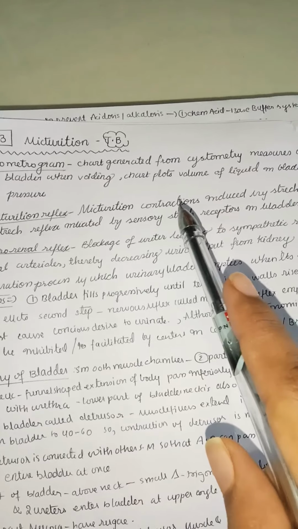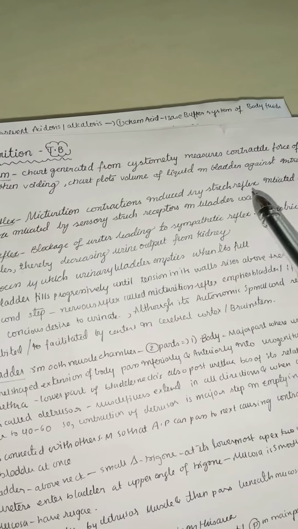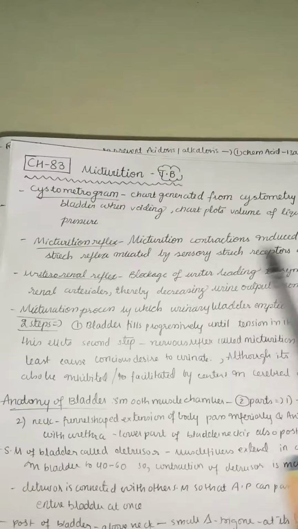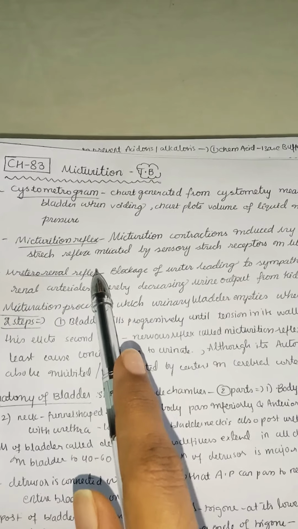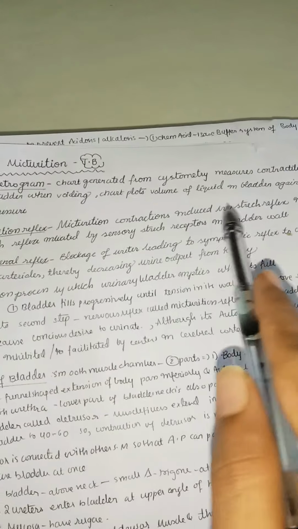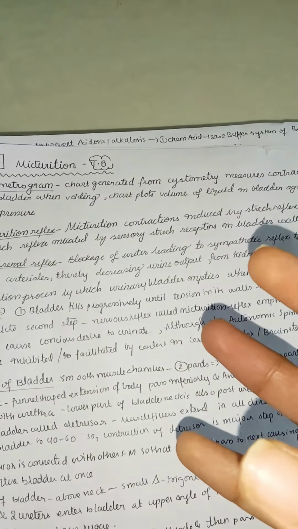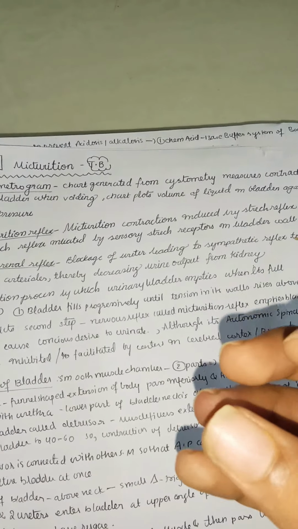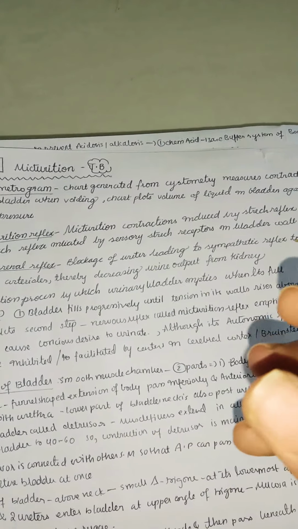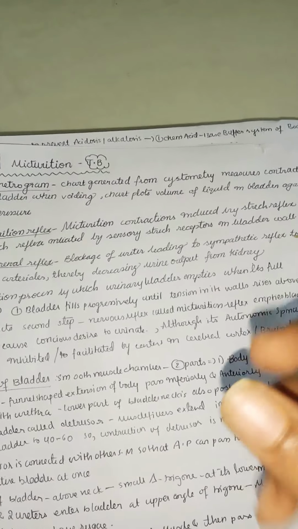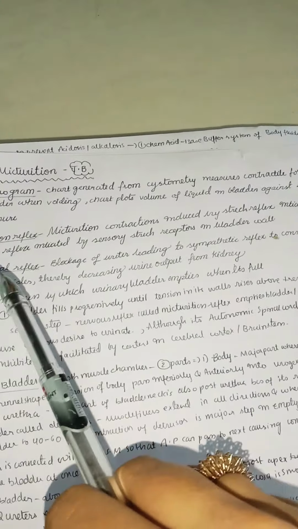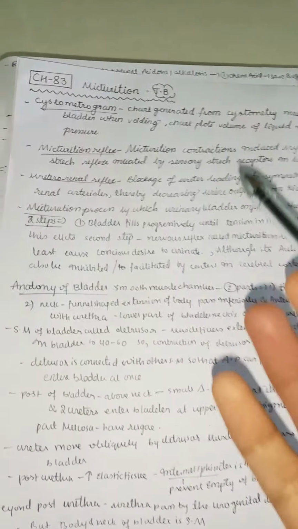Micturition contractions are mainly induced by a stretch reflex initiated by sensory stretch receptors in the bladder wall. Whenever the bladder wall gets filled with urine, it stretches. Because of this stretch, it has stretch receptors which are mainly sensory. Activation of the sensory stretch receptors leads to the formation of the reflex. Next there is the